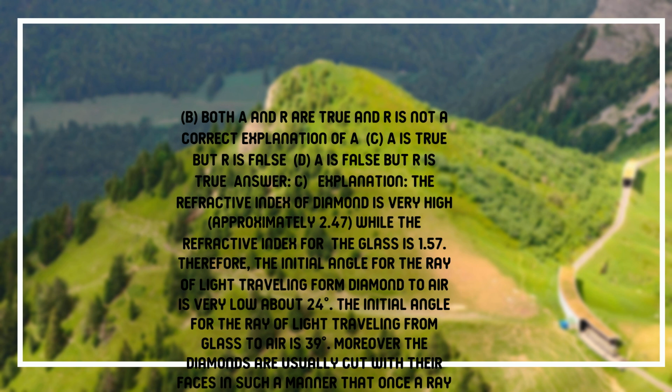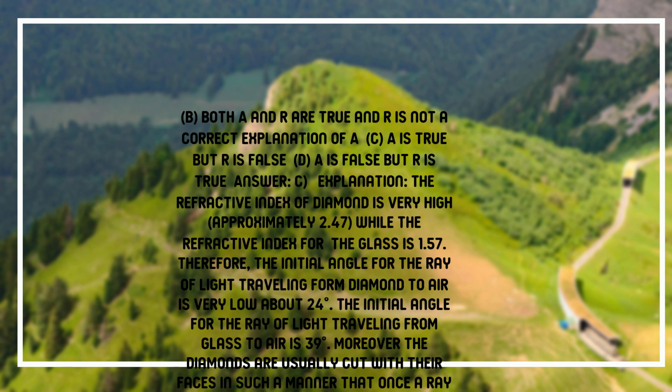Answer: C. Explanation: the refractive index of diamond is very high, approximately 2.47, while the refractive index for glass is 1.57. Therefore, the critical angle for a ray of light traveling from diamond to air is very low, about 24 degrees. The critical angle for a ray of light traveling from glass to air is 39 degrees. Moreover, diamonds are usually cut with their faces in such a manner that once a ray of light enters into it, it suffers a large number of total internal reflections at various faces till the angle of incidence inside the diamond remains greater than the critical angle.